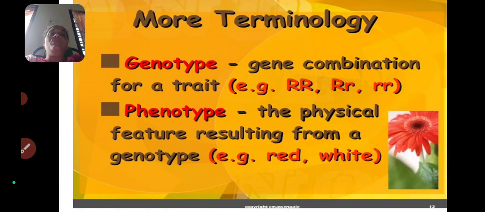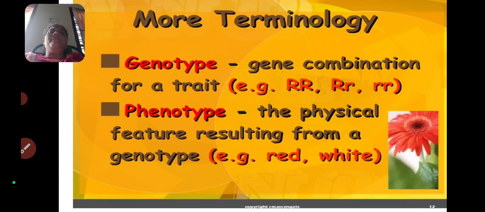For example, capital R, capital R, these two dominant genes indicate the red color. So this is a phenotype. Red, white, yellow: these are the phenotype characters.